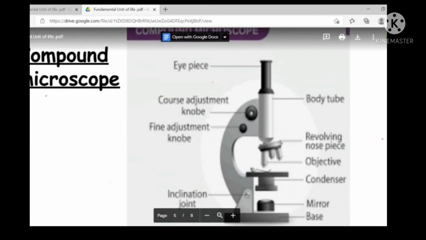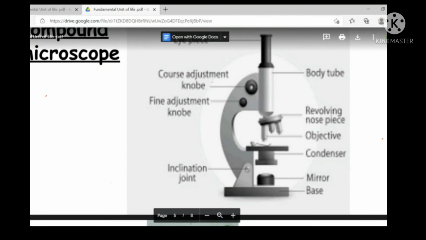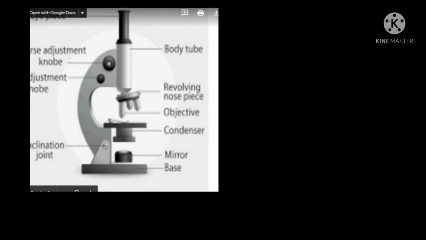I'm talking about the compound microscope, so we'll see this. This is a compound microscope. These are the parts of the compound microscope.